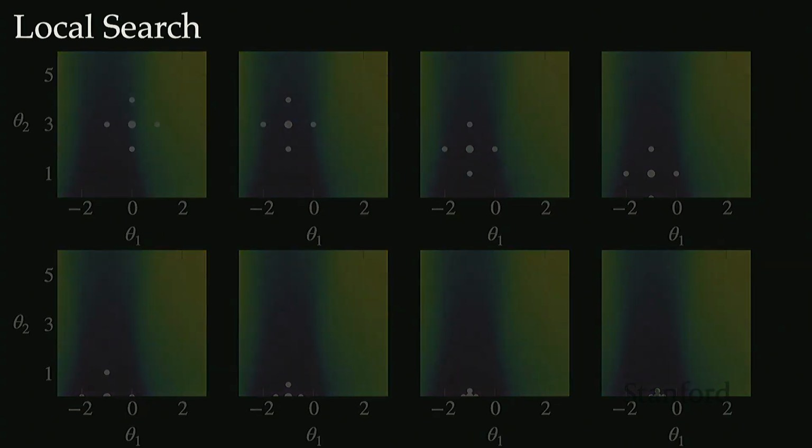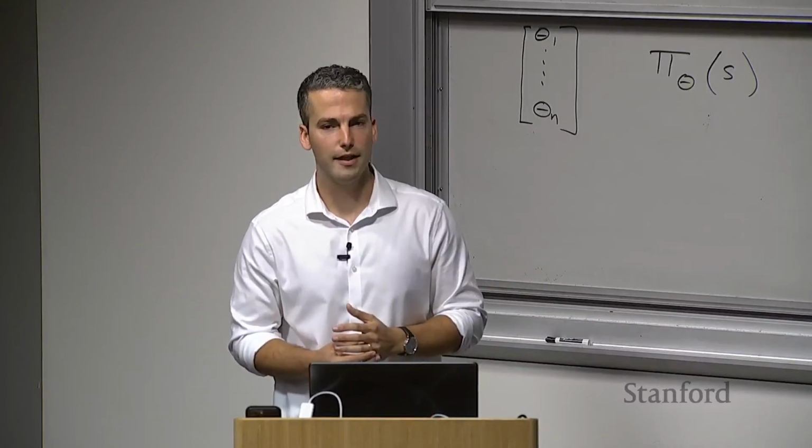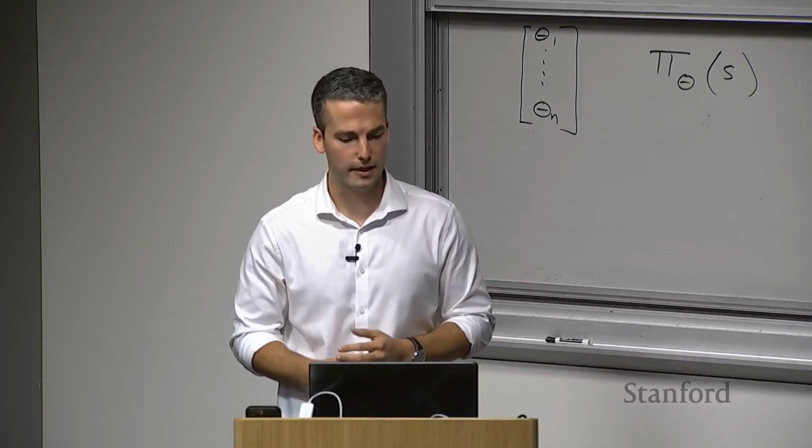Okay, and so some of the drawbacks here is that we have to use m rollouts for each of these candidate points, right? So we have 2n candidate points and we're performing m rollouts for each one of those. So if you have a really large parameterization, like 1 billion parameters in your policy, then that's going to be quite intensive to do.